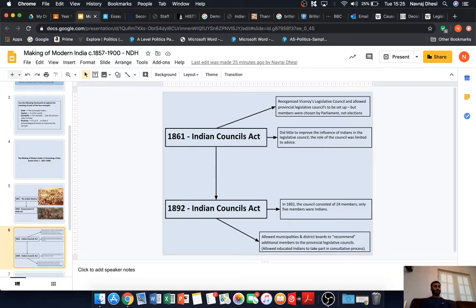One of the most important things to remember is that the Viceroy also had the ability to exercise a veto, which means that any proposals or policies passed by these legislative councils, the Viceroy of India at the time, the member presiding over India, could veto. Which means that they could basically choose to ignore them and not acknowledge them and go along with their own policies and provisions.